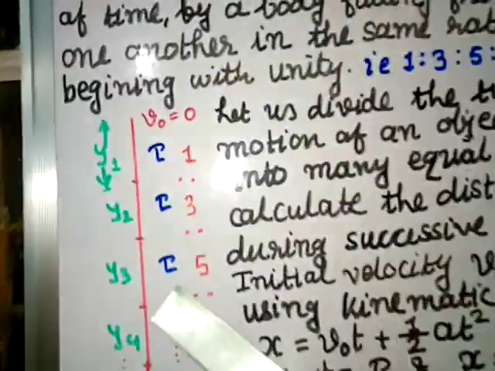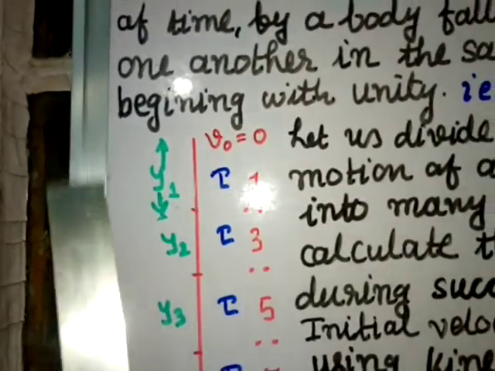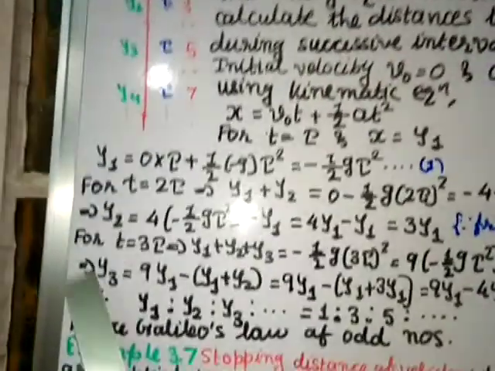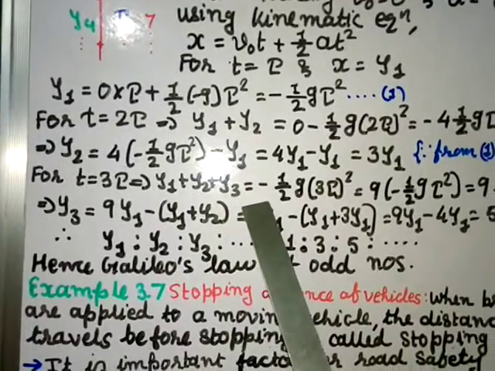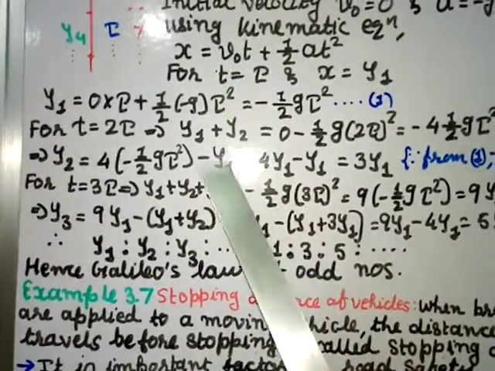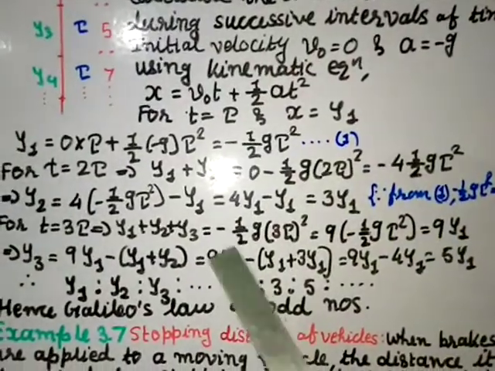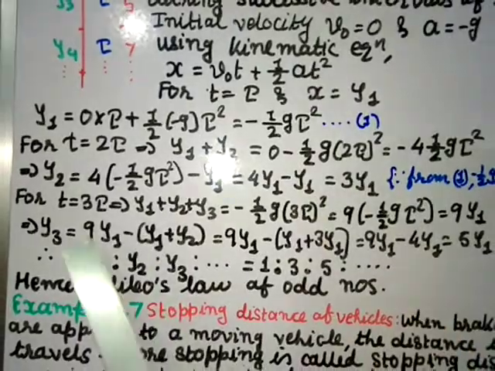Now in the third interval the time will be tau plus tau, 3 tau, and the displacement is y1 plus y2 plus y3. So for t equal to 3 tau implies y1 plus y2 plus y3 is equal to, this first value is 0, so I am not writing, and a value is minus g. When you put minus g it becomes minus of g, 1/2 this one, and instead of t you put 3 tau.